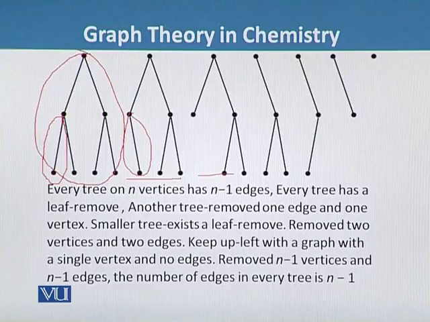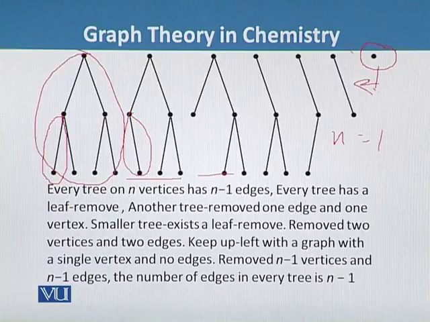So similarly, we have removed one vertex and one edge until we were left with only one vertex. So this is the removal of 2 vertices and 2 edges and so on, and we come up with only one vertex. And this also shows that the number of edges in every tree is n minus 1. After n minus 1, because only a vertex is left, we cannot subtract from that vertex.